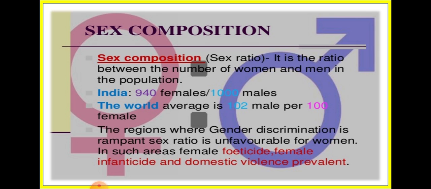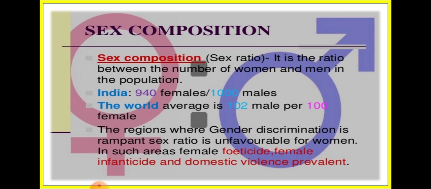If we choose a place, we count 1000 males there, and how many females are there with respect to 1000 males. If you talk about India, there are 940 females with respect to 1000 males. That is the sex ratio of India.